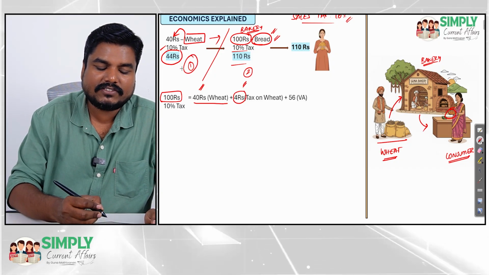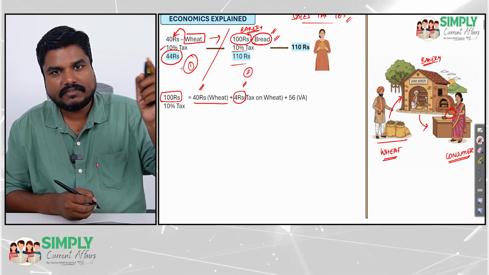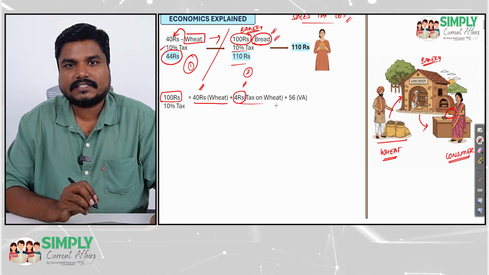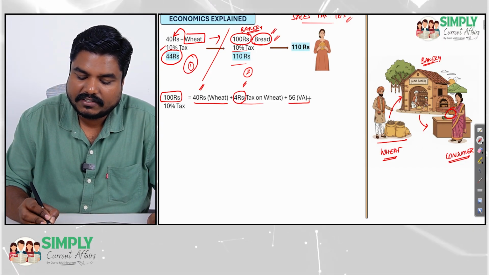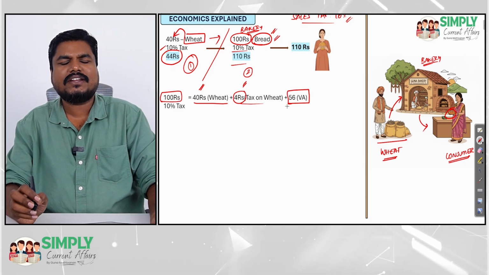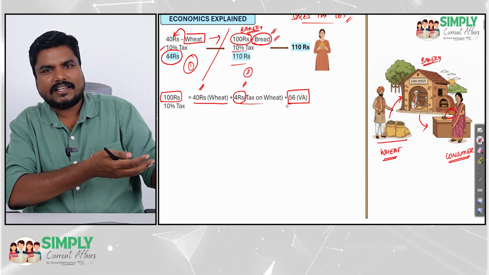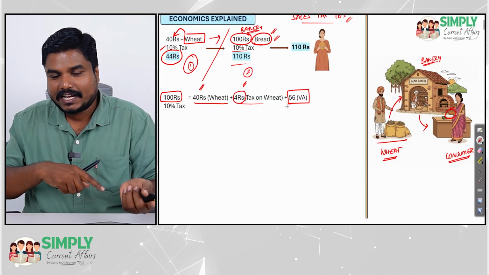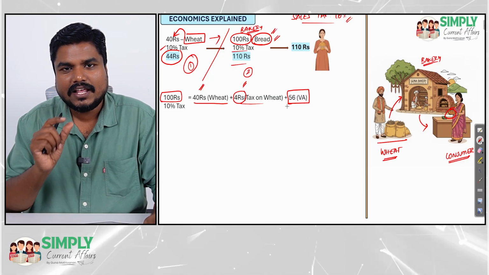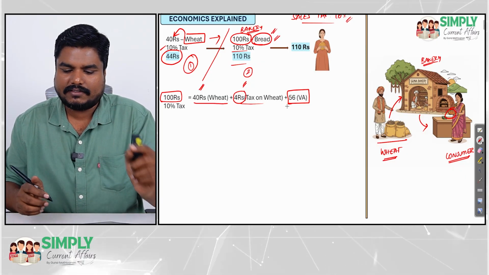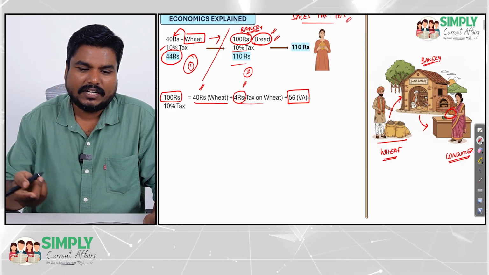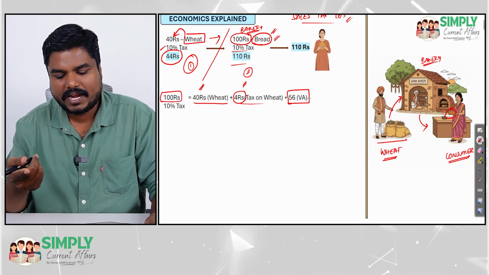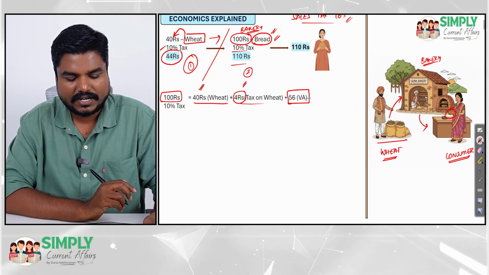We have paid this tax already, right? So 100 rupees worth of bread includes 40 rupees worth of wheat plus 4 rupees worth of tax plus 56 rupees worth of value addition. Value addition means what? The bakery purchased the wheat and transformed that wheat into bread. That transformation is called the value addition. That transformation has a cost, that is 56 rupees.